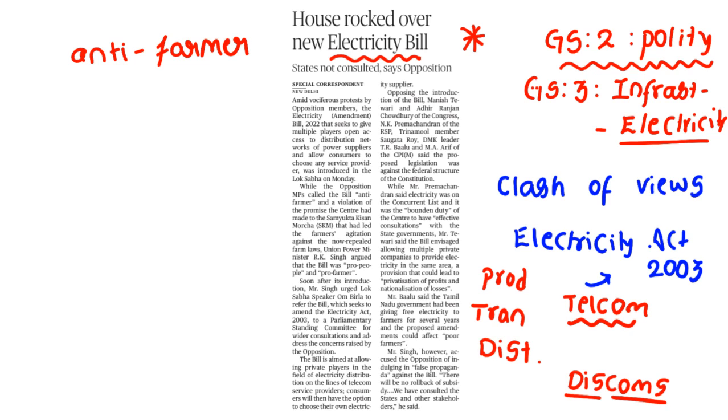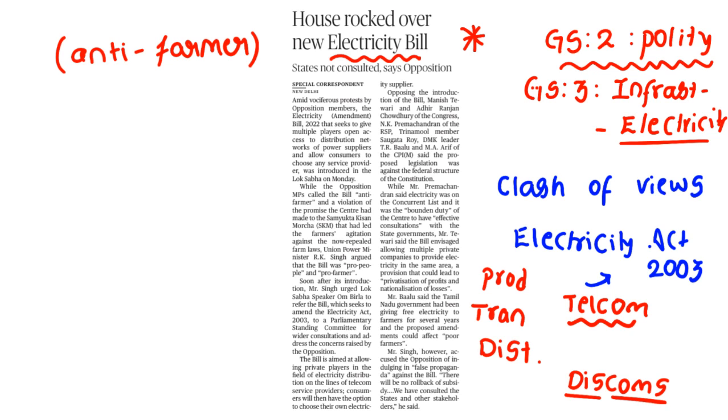In the present condition, farmers in most of the states get free electricity because the discoms are in the hands of the state. But when you have these private players, they will not be willing to provide free electricity, right?